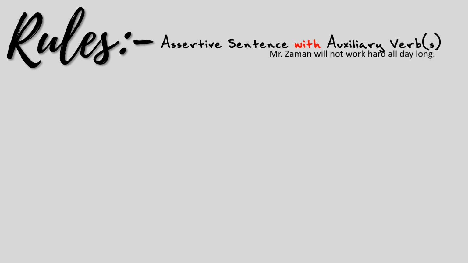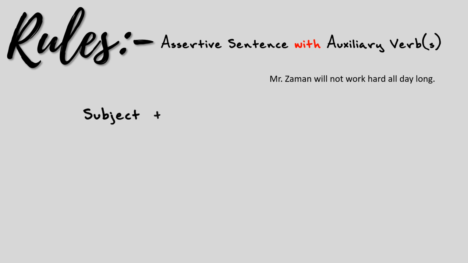Now the question arises: what will happen if there is an auxiliary verb or auxiliary verbs in an assertive sentence? Like the example given on the display, Mr. Jaman will not work hard all day long. We can easily see that here Mr. Jaman is the subject, will not is the auxiliary verb, and work is the main verb of this sentence.